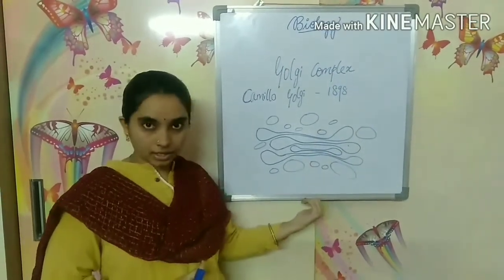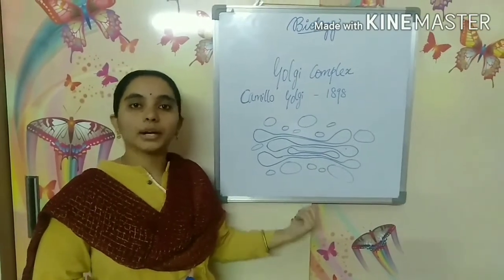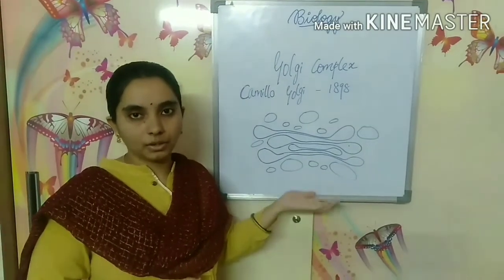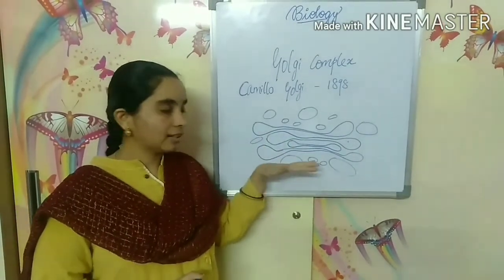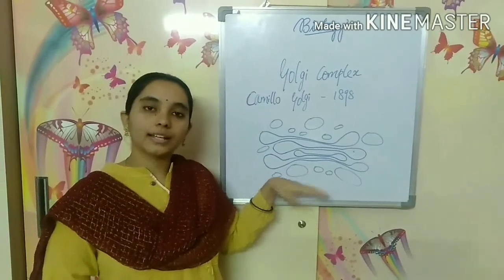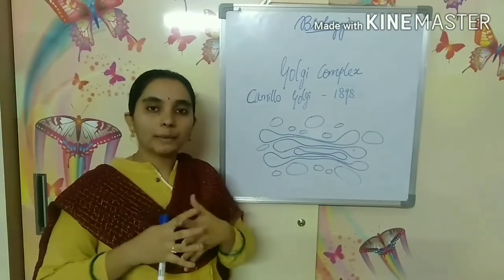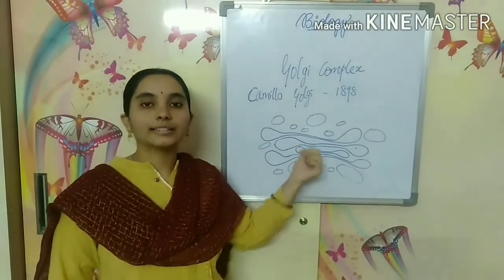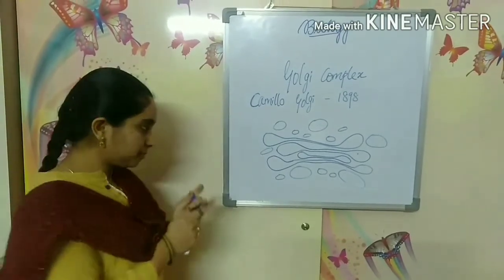Now coming to the structure of the Golgi complex. The Golgi complex is also made up of membranes, the same as the endoplasmic reticulum. The Golgi apparatus is made up of membranes which are packed together as a network. But here the membranes are like sacs. A sac is nothing but a bag-like structure.